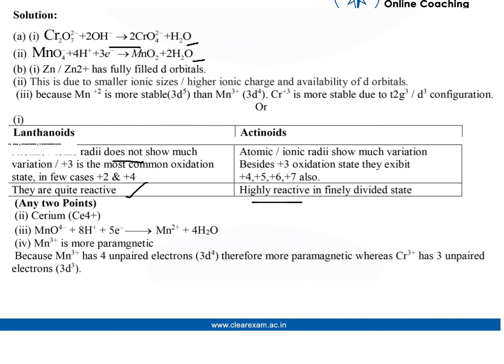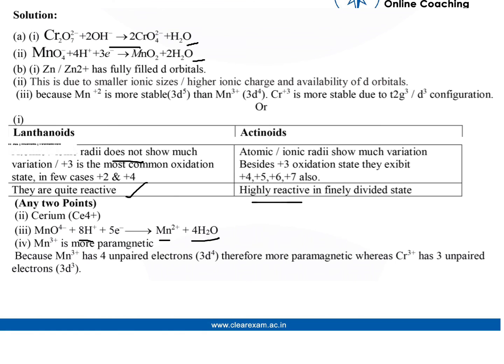And the second answer is cerium, that is Ce4+. Now completing the reaction, MnO4- plus, it is the same reaction as given in the first question. Here, with 8 molecules of H+ and 5 electrons, it releases 4 molecules of H2O and gives Mn2+.